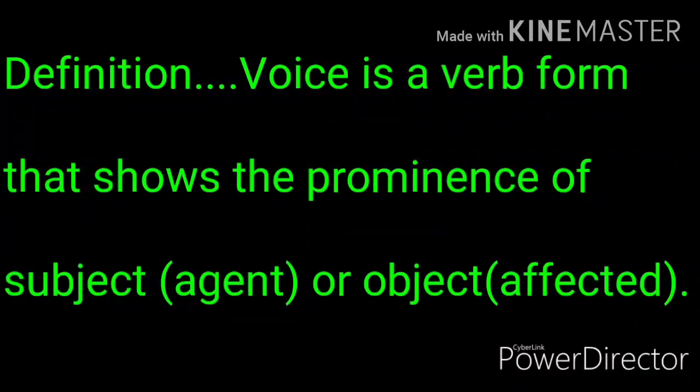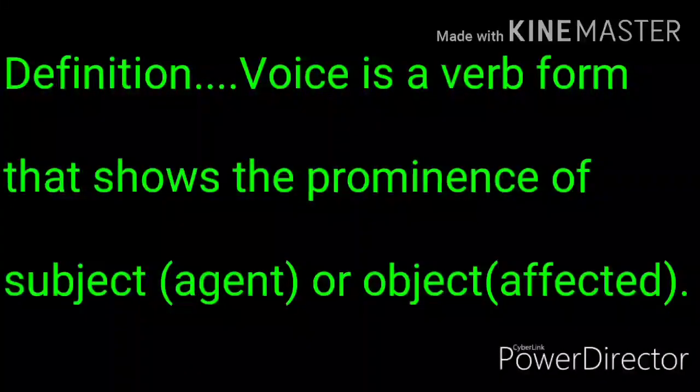To identify object, there is a very simple trick. If any part of sentence gives the answer what or whom after making a question, that is definitely an object.